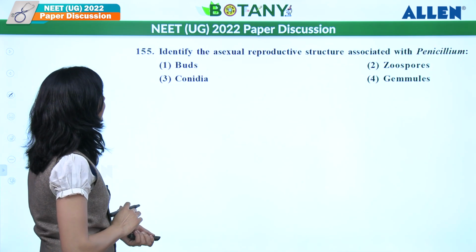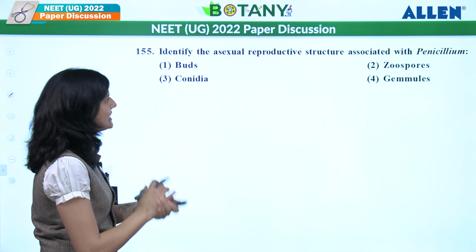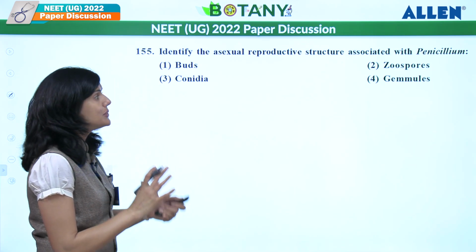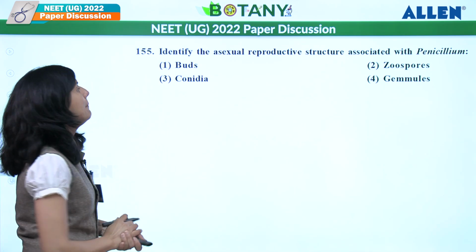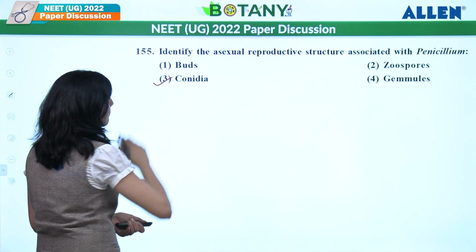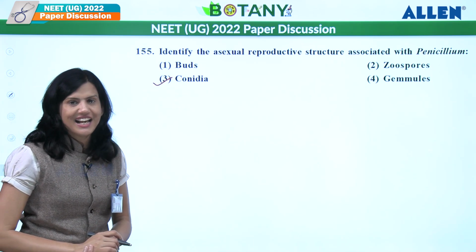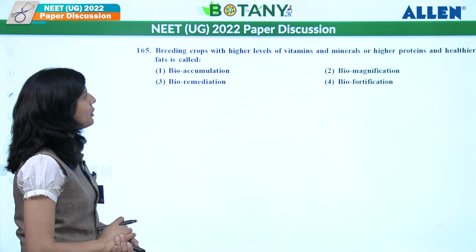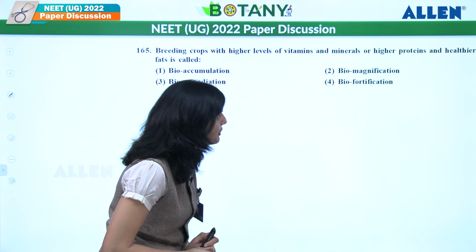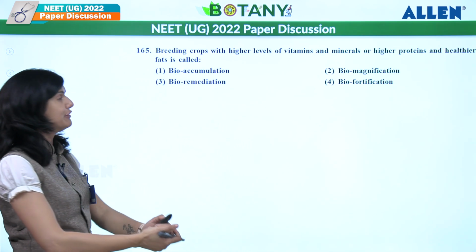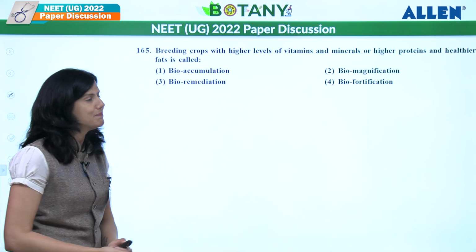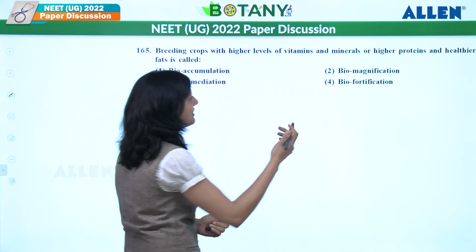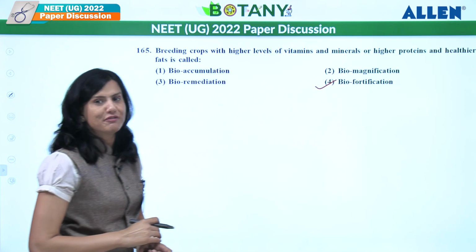Let's see the next one. Identify the asexual reproductive structure associated with Penicillium. Penicillium shows conidia formation over here, right? So what should be the answer? Conidia. Breeding crops with higher levels of vitamins and minerals, or higher protein and healthier fat. What do we call the process? Biofortification. It is a direct question. So the answer should be fourth over here.